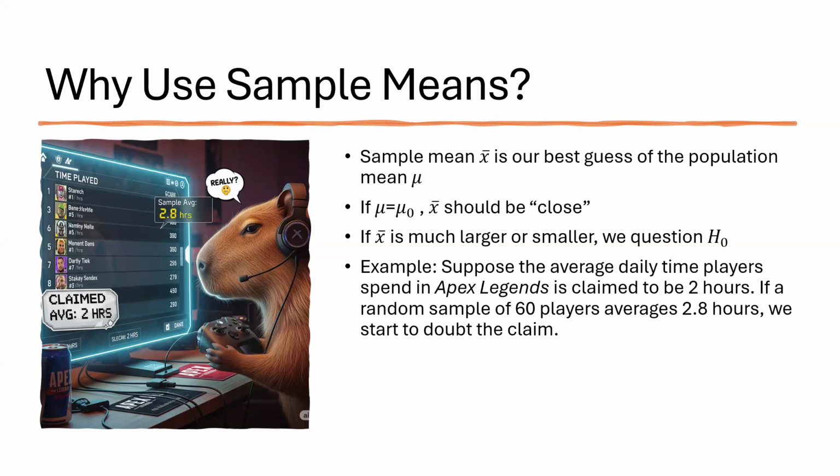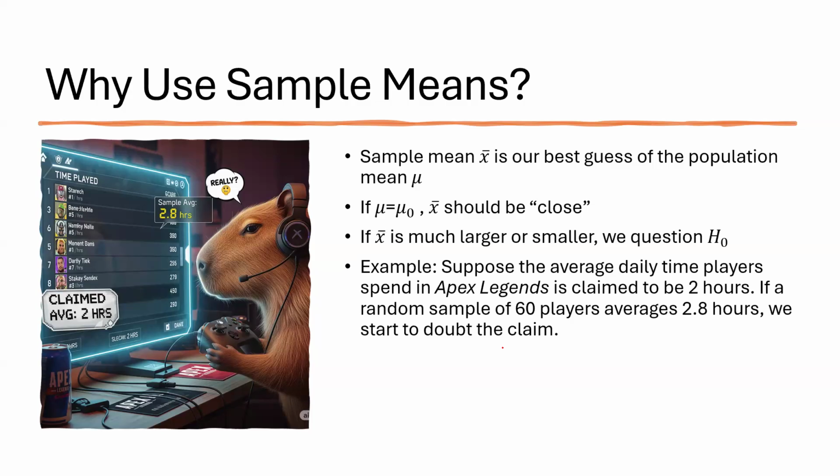But what if someone already made a claim about the population? Say a developer claims that players spend on average 2 hours a day on Apex Legends. We want to test whether that's still true with fresh data. So we take a sample of 60 players, and guess what? Their average is 2.8 hours a day. That's a pretty big difference. Now we're starting to wonder, is this just random fluctuation? Or is this difference too big to be due to chance? Could this new sample mean suggest that the true population average has actually changed?